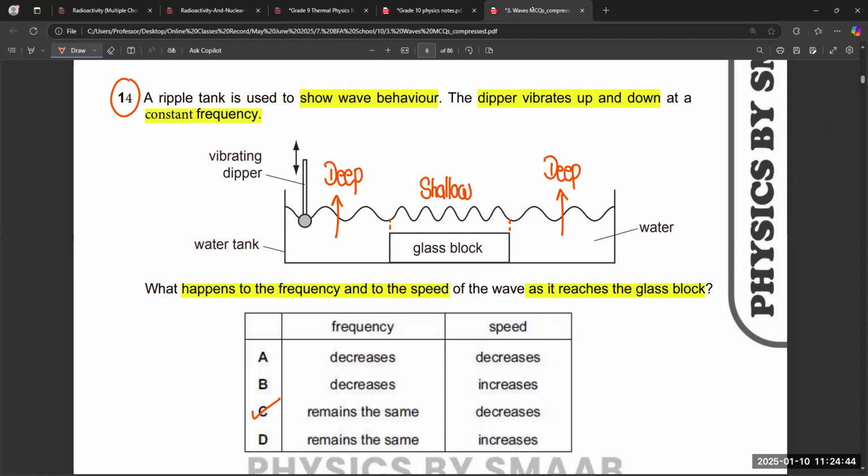So this is the difference: the speed changes and the frequency remains the same. And if we see the paragraph, always when waves are shorter, it means the speed also decreases, right? Yes, exactly.